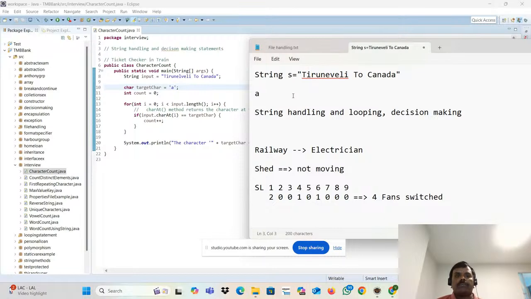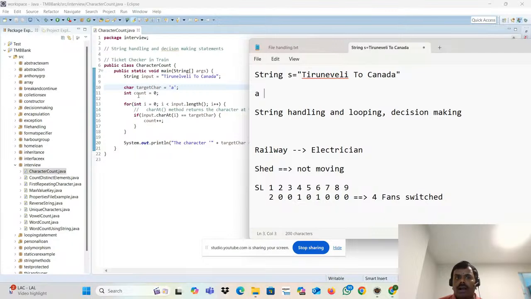Okay. First of all, how to start the program? Take the input. Your interviewer will give that. Well, "Tirunelveli to Canada". Hey, this is a string. Okay, what is a target character? That is nothing but a char. Target character is equal to 'A'.